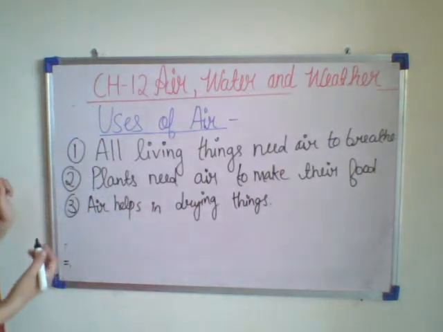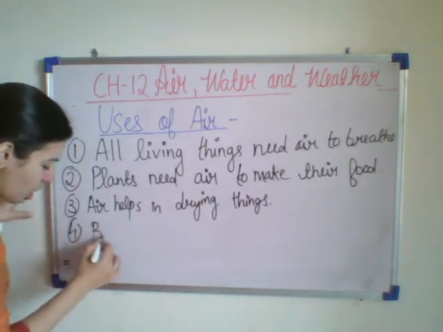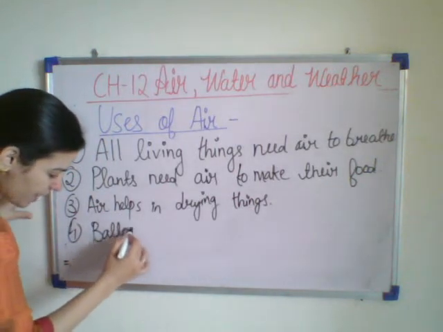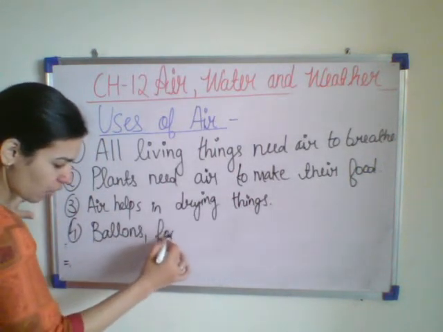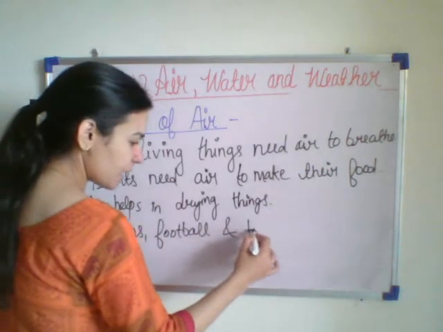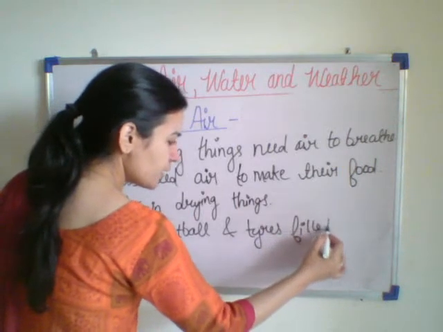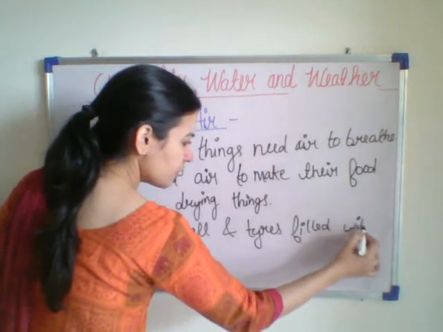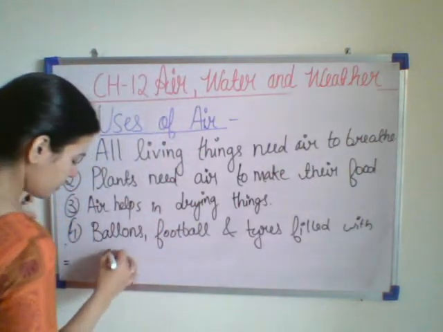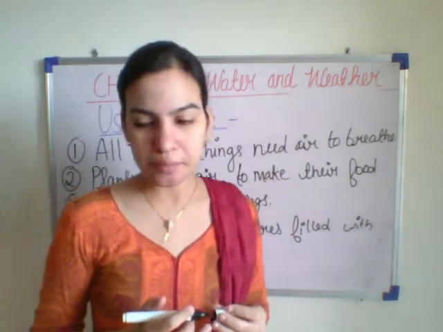Fourth, balloons, footballs and tires are filled with air.